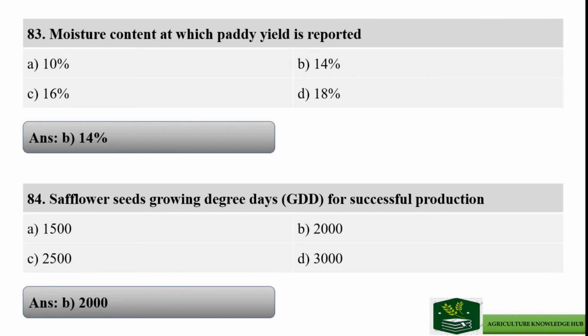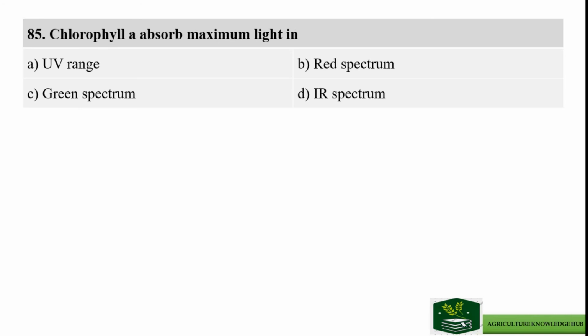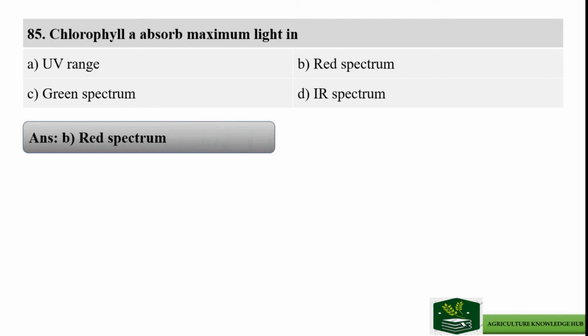Question number 85. Chlorophyll A absorbs maximum light in, and the options are option A ultraviolet range, option B red spectrum, option C green spectrum, and option D infrared spectrum. And the right answer is option B red spectrum.